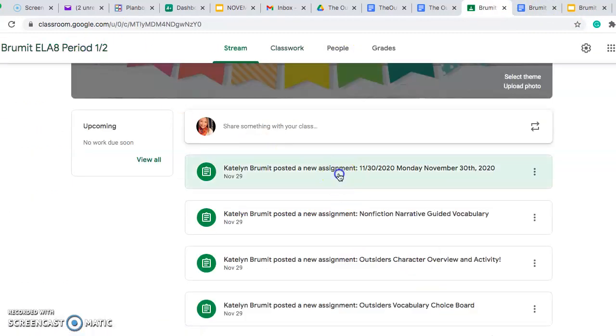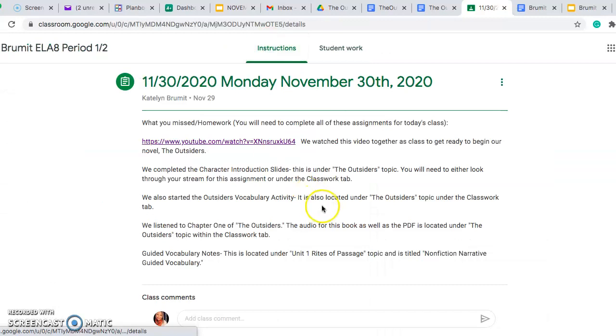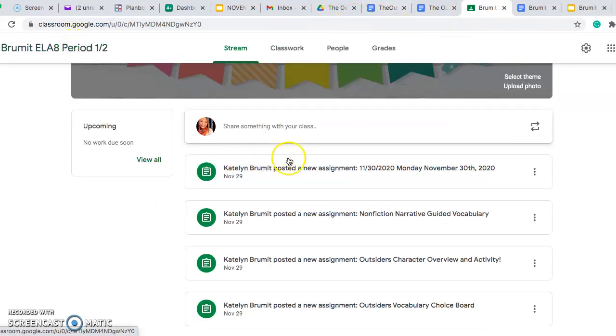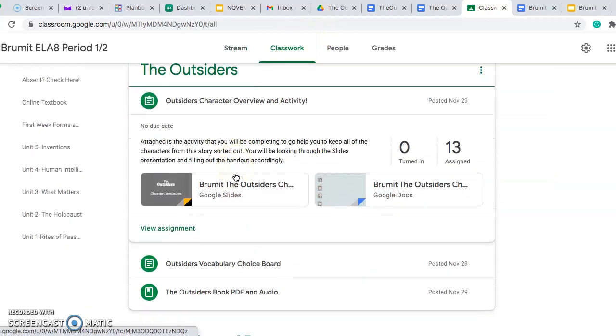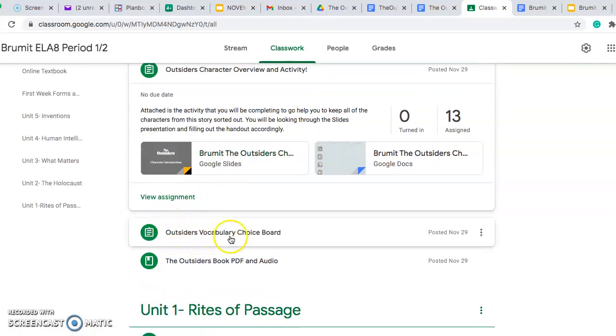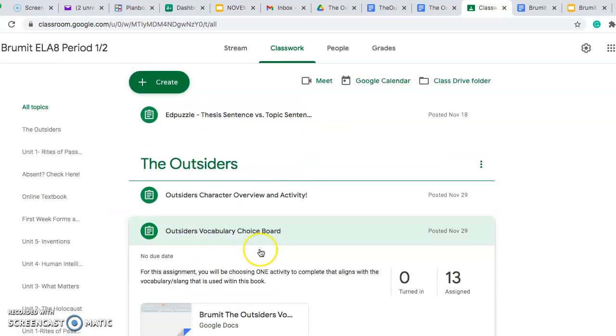So that should be pretty self-explanatory. Let's go back to our assignment here so that we can see what else we're doing. We are also working on the Outsiders vocab activity. This is going to be due this Friday. So it is not due immediately, but we are discussing it today. Okay, so let's open this up here for you so that you know where to find it. Underneath the classwork tab, you're going to go back to the Outsiders, and it's the Outsiders Vocabulary Choice Board. You're going to click on that one and open it on up here.